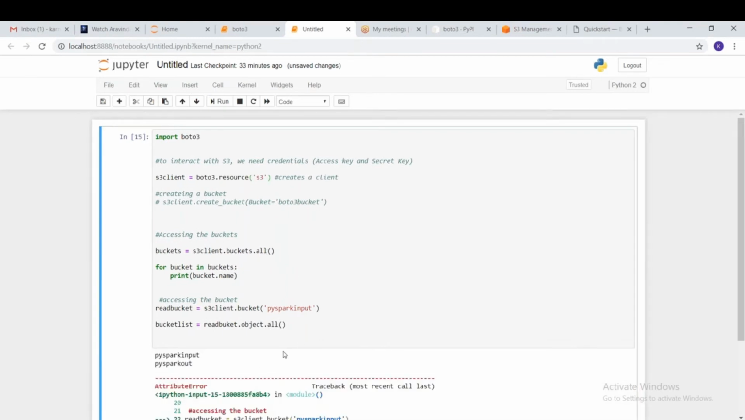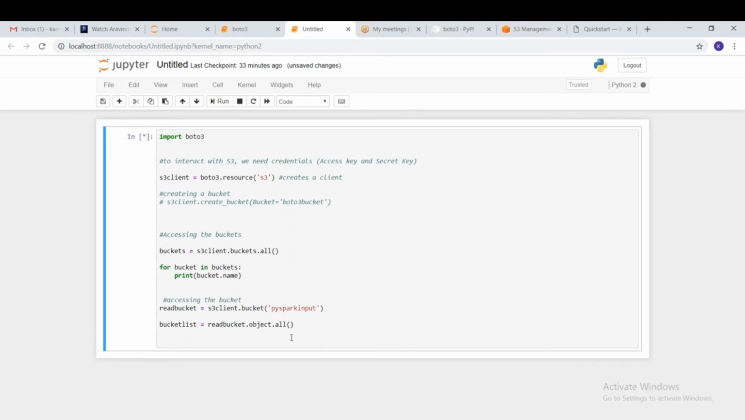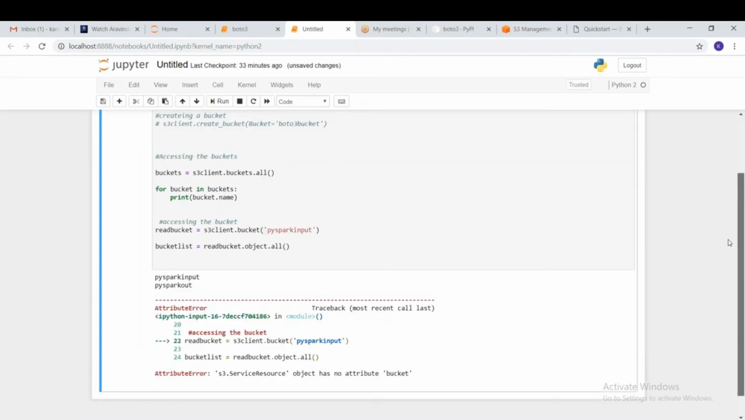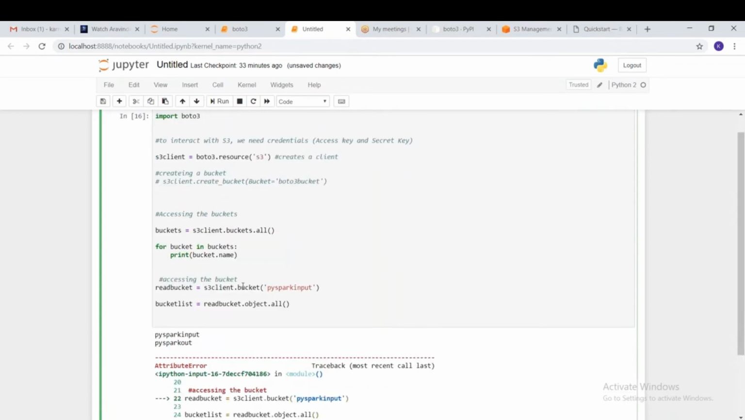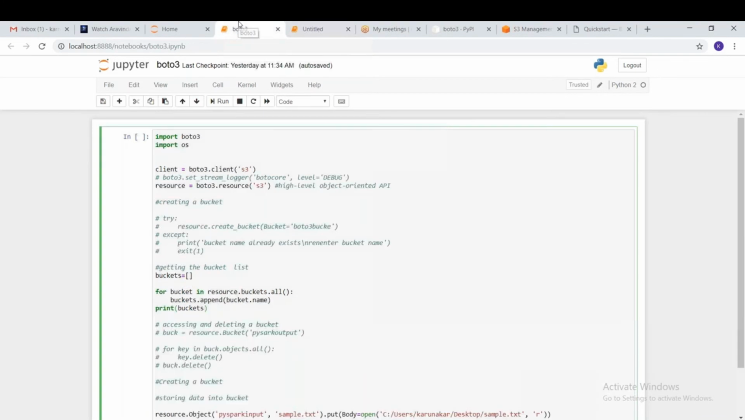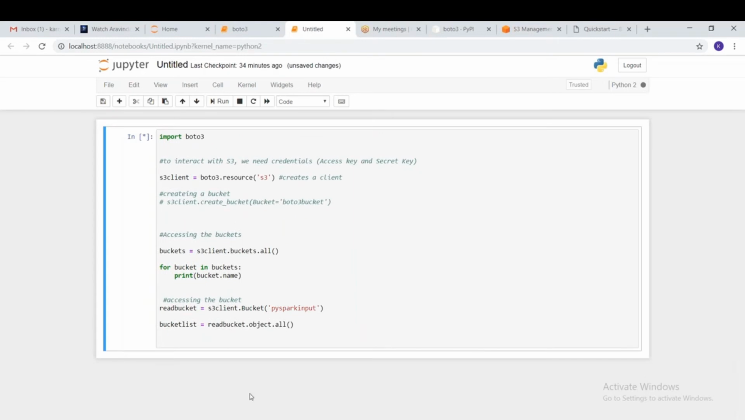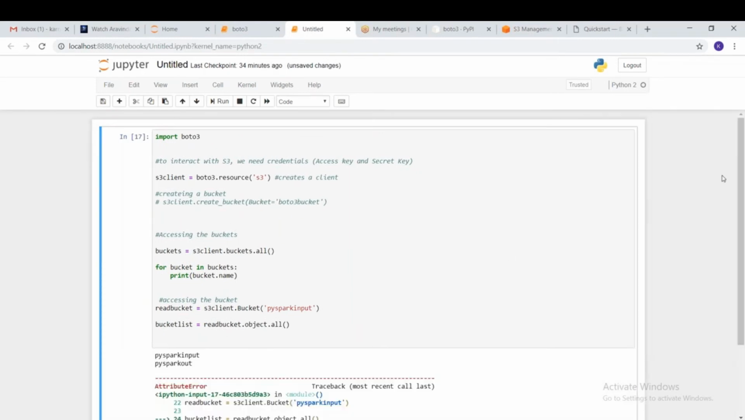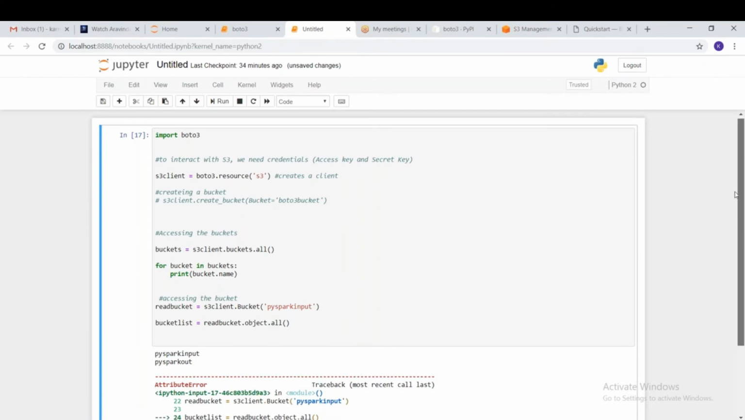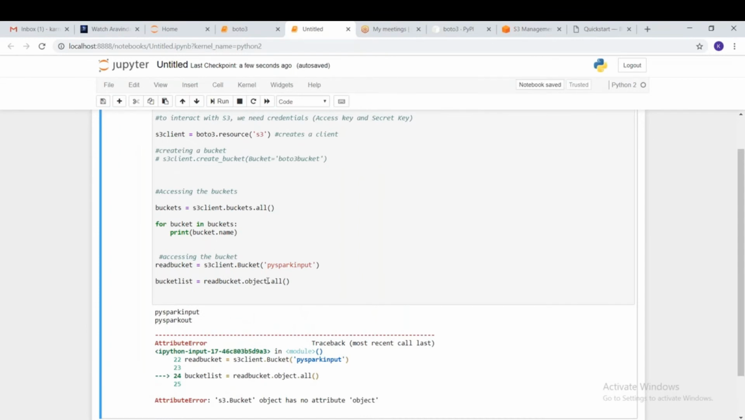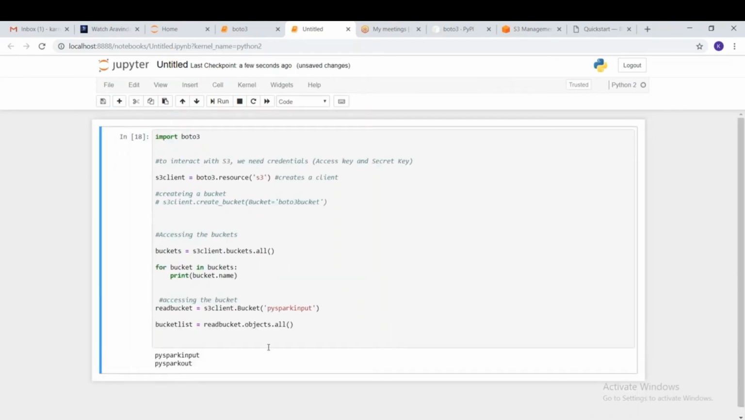What is it saying? Read bucket, sorry, read bucket spelling. No, something wrong again. One second. S3 service resource object has no attribute bucket. So I think this is the capital letter. Yeah, this is a capital letter Bucket. Then what happened? Has no attribute objects. Yeah, objects dot all.